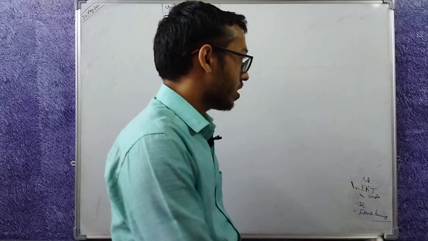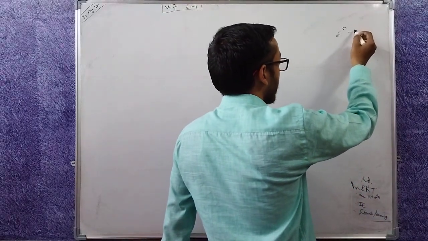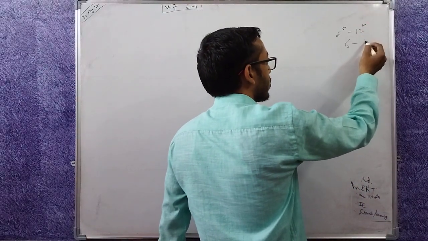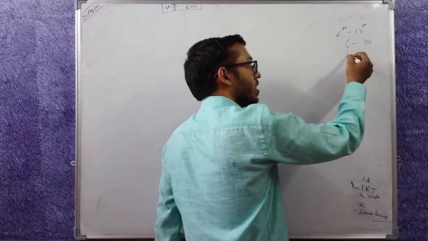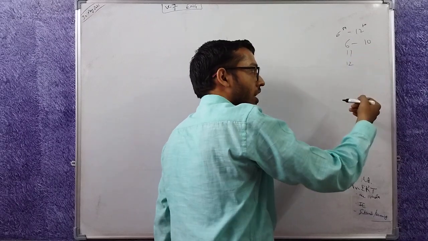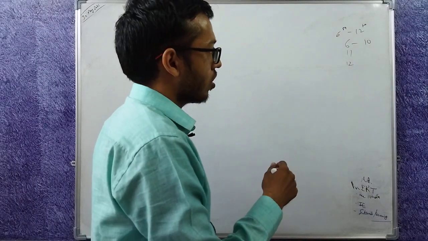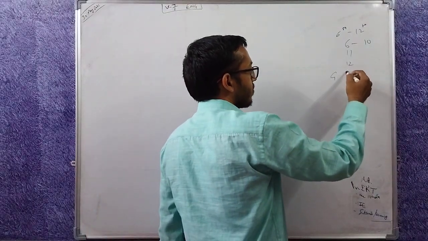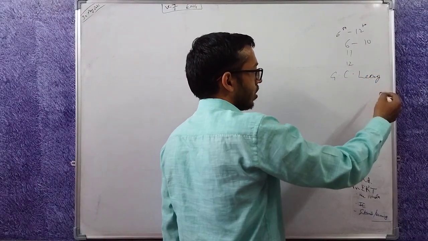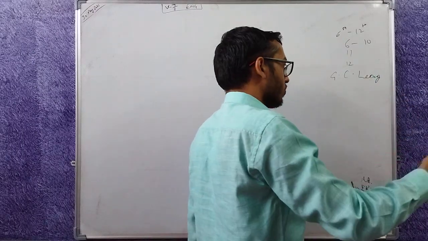You should buy NCERTs from 6th to 12th. The NCERTs from 6th to 10th help us in making the base. 11th and 12th are in detail and brush up our concepts, refine our knowledge. Finally, we need to read some reference books also, for example, G.C. Leong for geography and so on for various subjects.